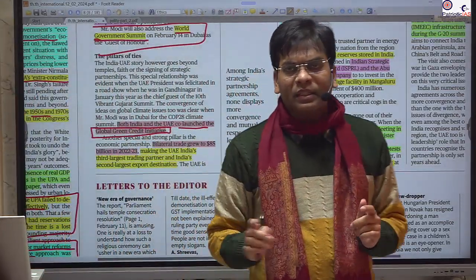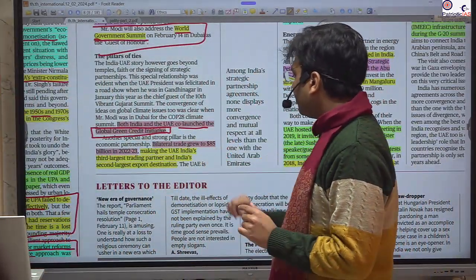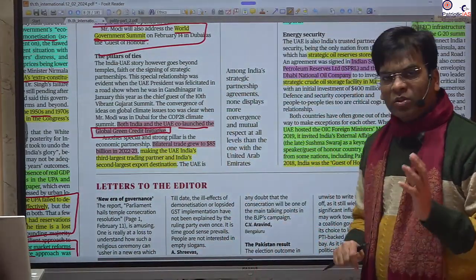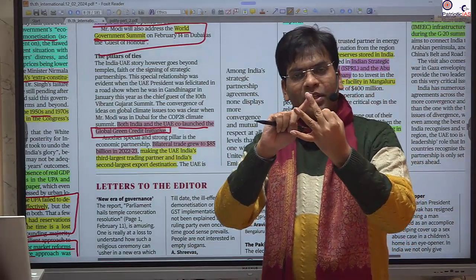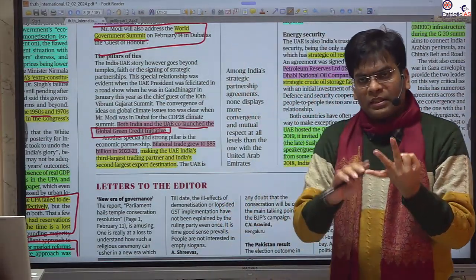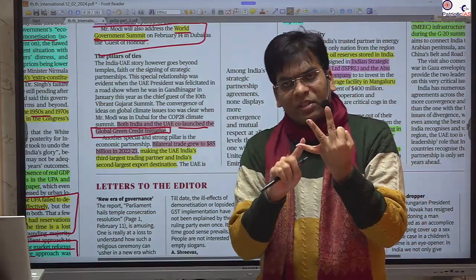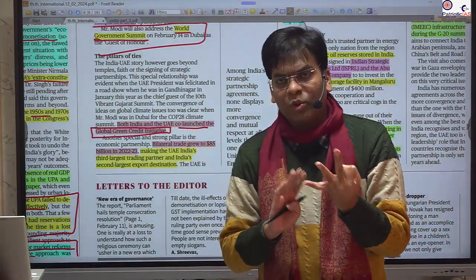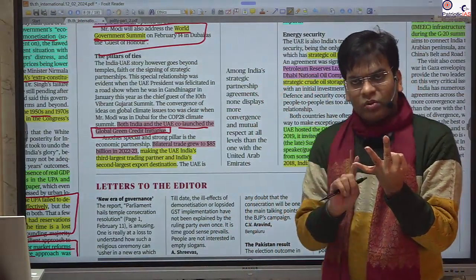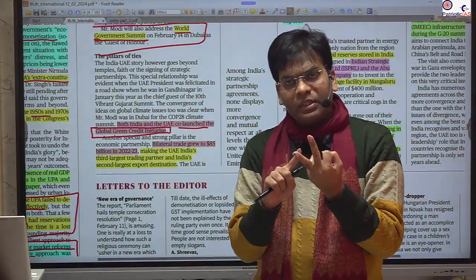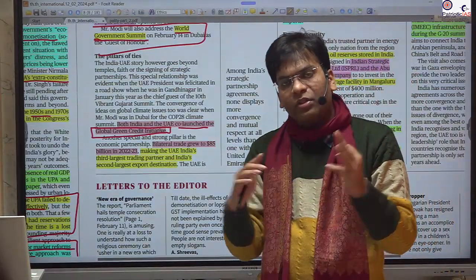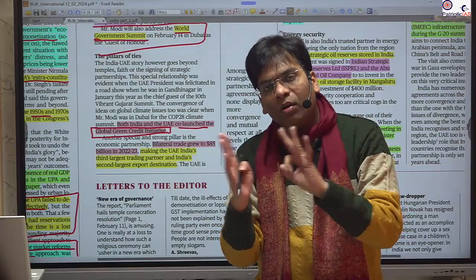Besides that, in trade we have a lot of convergence. We are seeing an increase in trade, which has reached $285 billion. Besides that, you should know the second, third, fourth. Remember, the UAE is the second largest export destination of India. We are exporting, that is a good thing. First is the EU. The UAE is the third largest trade partner of India overall.